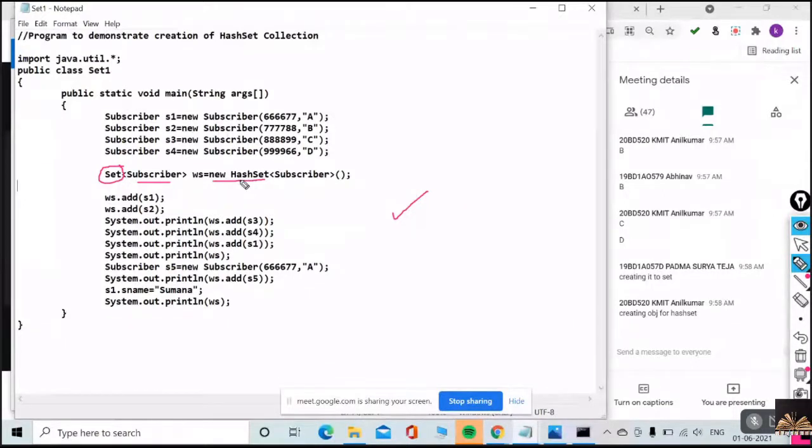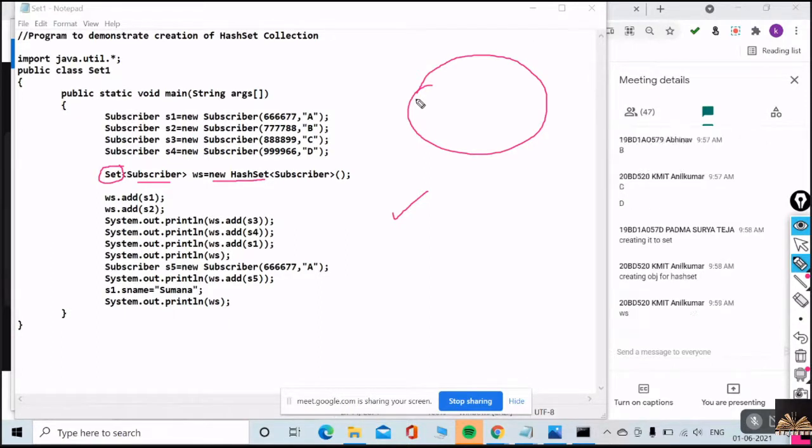HashSet is the implementation class of your Set interface, so I can say Set WS is equal to new HashSet. Here what have I created? I just created one HashSet. And what is its name? Very good, Anil.